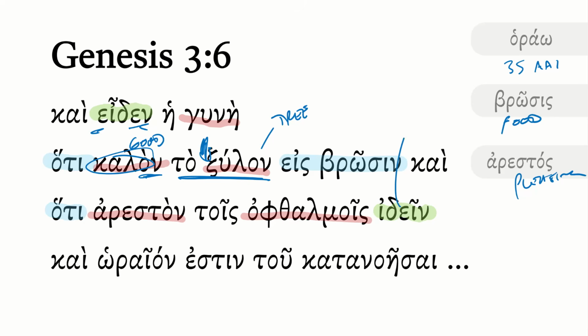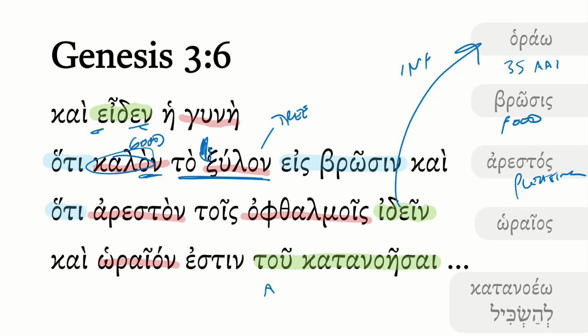Now, idein here is also going back to horao, but this is the infinitive form, the aorist infinitive form, as opposed to the indicative previously. So it's good to the eyes to see. And then lastly, horaion. That means beautiful. And it's beautiful tou katanoesai. Notice this is an articular infinitive. Notice the article here in the genitive. It's going to express something basically like to blank. And it's from katanoeo, and it has this aorist active infinitive ending here. And so it is beautiful to contemplate or something like that.